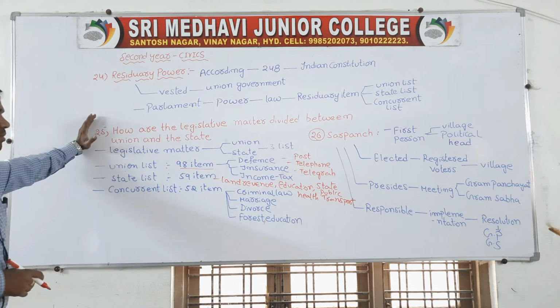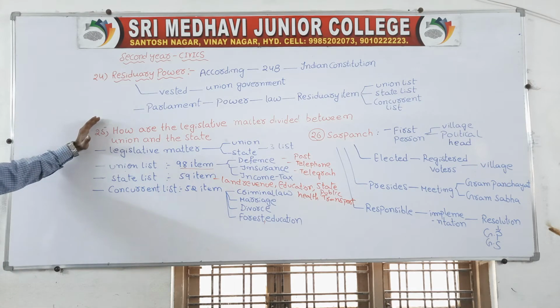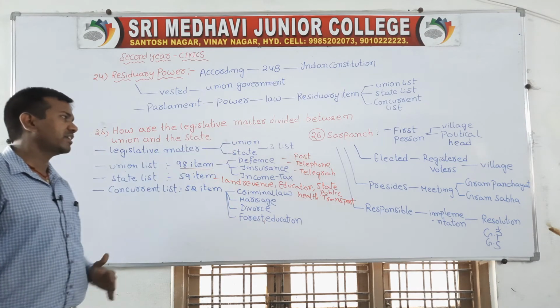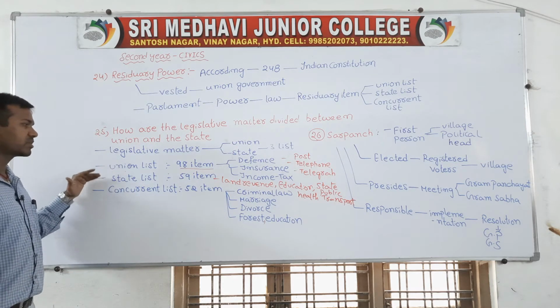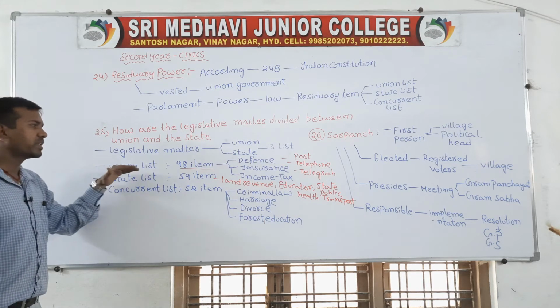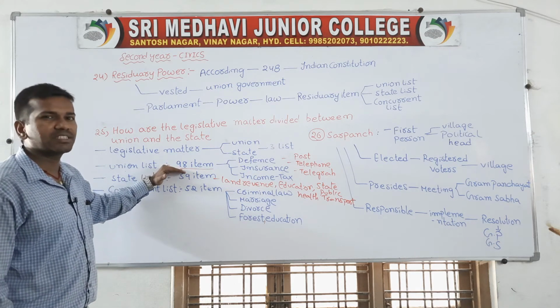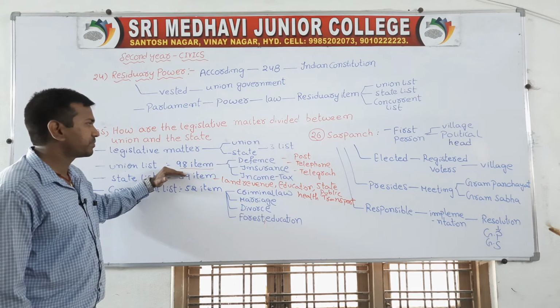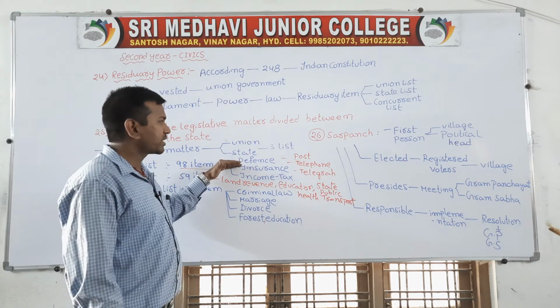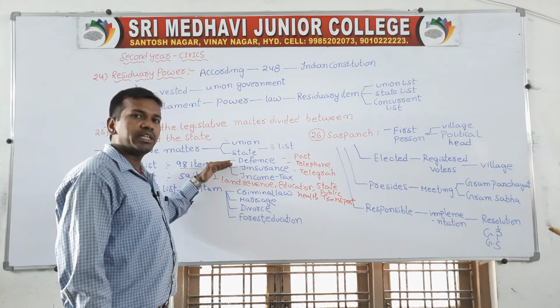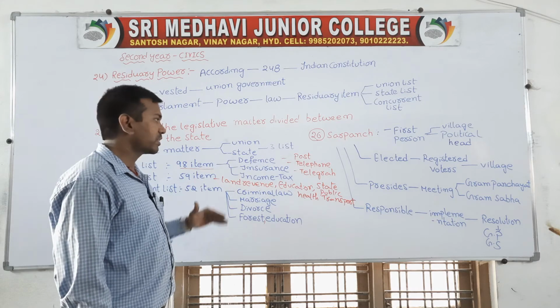Next, coming to the point of how our legislative matters are divided between union and state. Legislative matters are mainly divided between central and state government through three lists: the union list, state list, and concurrent list. In the union list, the power to make the law is vested under the control of only the central government, so that is called the union list. We have 98 items in which the powers are vested under the central government. Defense, insurance, income tax, postage, telephone, telegraph: these are the items on which the central government has the right to make the law, so that comes under the union list.